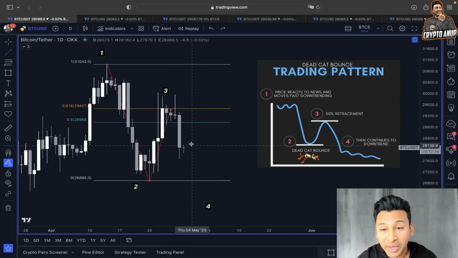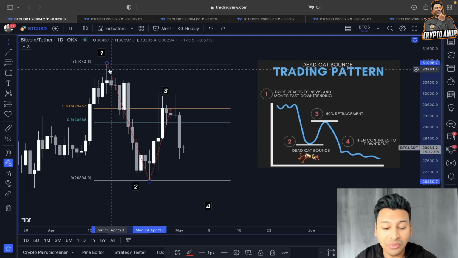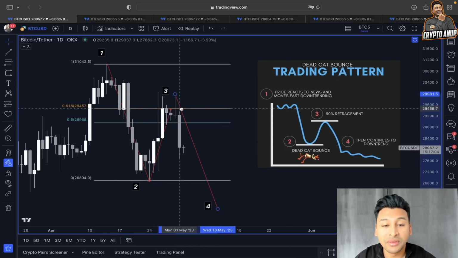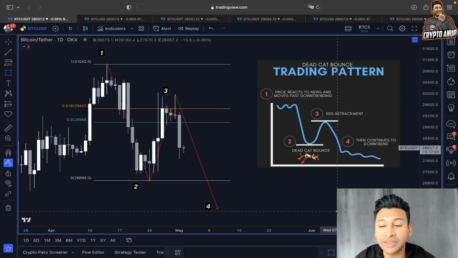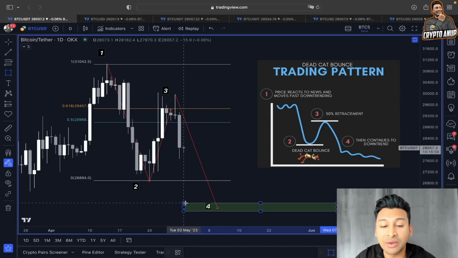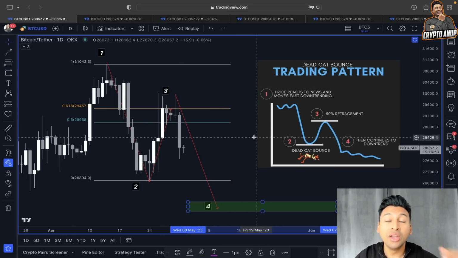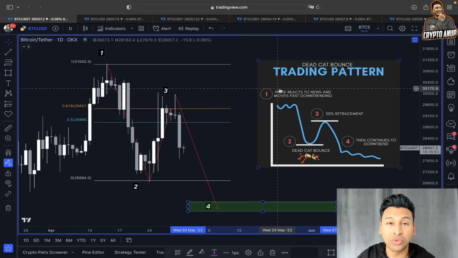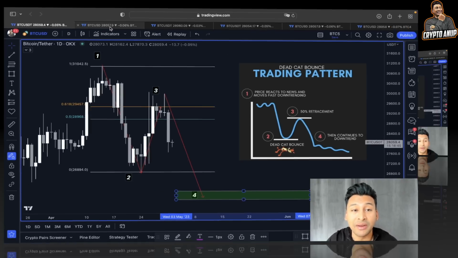And now, according to this dead cat bounce trading pattern, if this trend is going to continue further to the downside, then our price objective from this dead cat bounce trading pattern could be somewhere between the 25,800 to 26,000 range. Yes guys, this 0.4 is where we could be getting attracted once the price loses the support around the 27,000 range. And we know it's not only because the price is flashing this dead cat bounce scenario, but also